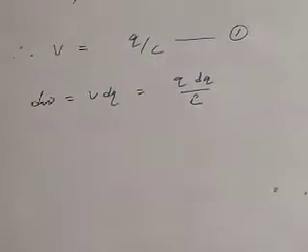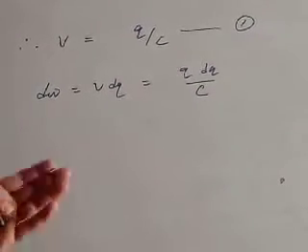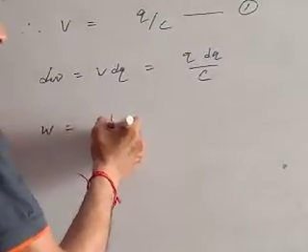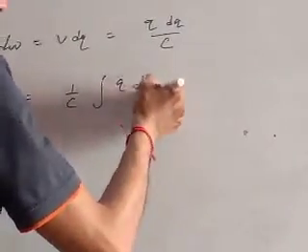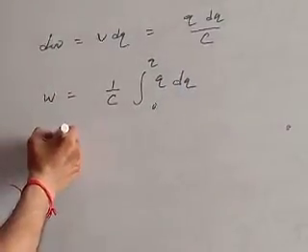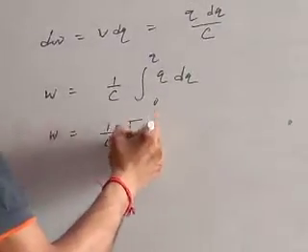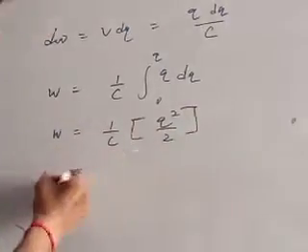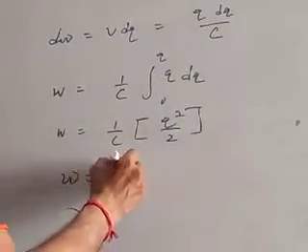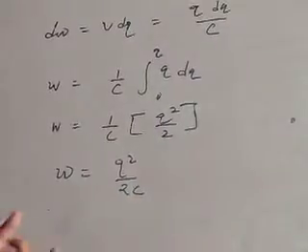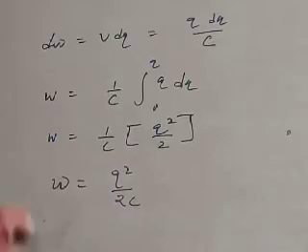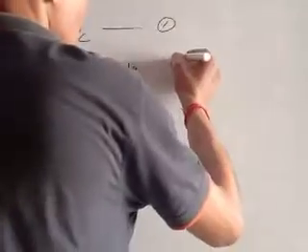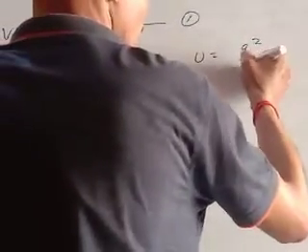Therefore, total work done by the external agent in charging the conductor from q1 equal to 0 to q2 equal to Q is given by the integral of q dq upon C from 0 to Q. After integration, we get 1 upon C times Q square upon 2. Thus, the work done by the external agent in charging the conductor is Q square upon 2C. The work done by the external agent in charging the conductor is stored upon the conductor in the form of potential energy. So, the energy stored upon the conductor is given by U is equal to Q square upon 2C.